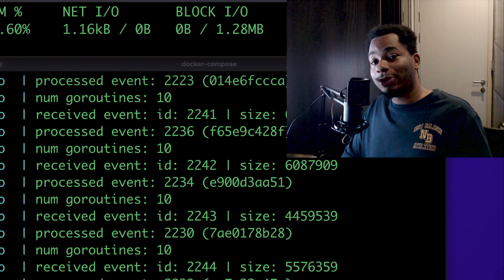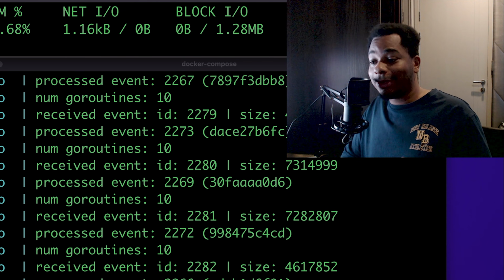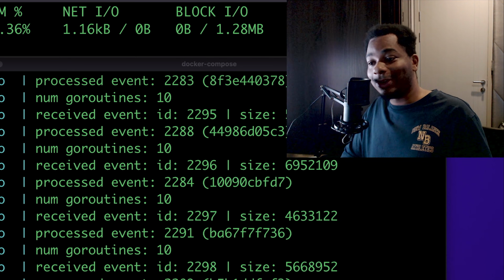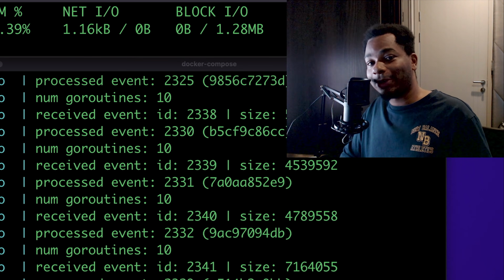So yeah, Goroutines are a powerful tool. They definitely make your program perform better and faster, but it's just something you've got to be careful with. If you go willy-nilly just spawning Goroutines without any limits, you might find yourself running out of memory.